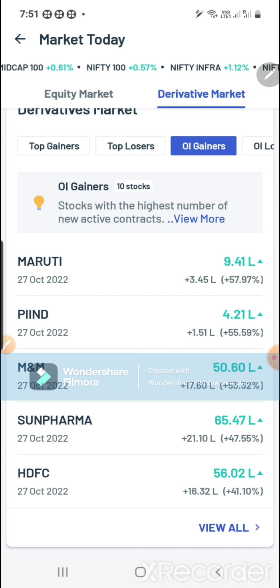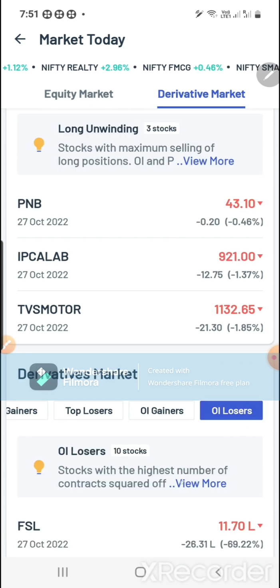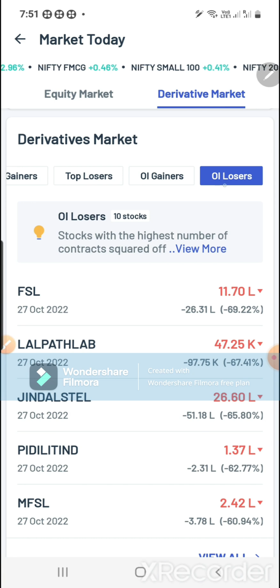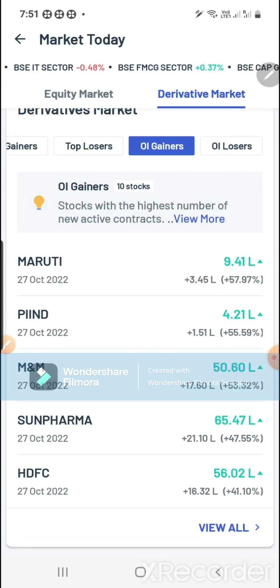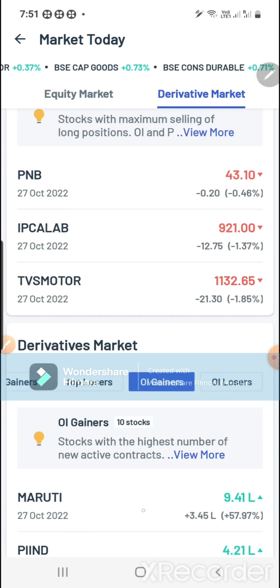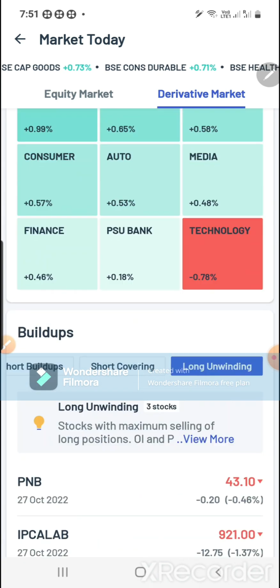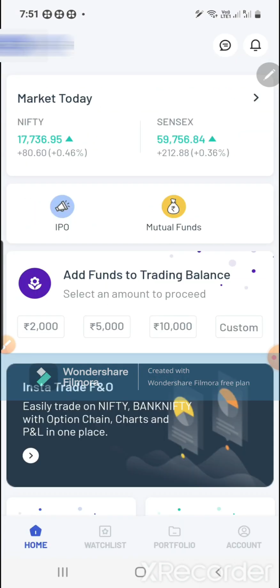Okay, OI gainer, that means open interest is building up in these stocks, so that is why these stocks are going up. And OI loser, that means unwinding is happening in these stocks. Those who are already long, they are going out. That is why it is OI loser. So with OI loser, obviously these stocks will go down. Okay, all this you can see in the live market also. So you can open OI gainer, whichever stocks have OI build up happening, you can just click on it and you can start trading also. Okay, this is how the derivative market details show here. Right, now we'll go back. Now you can see here IPO and mutual fund.